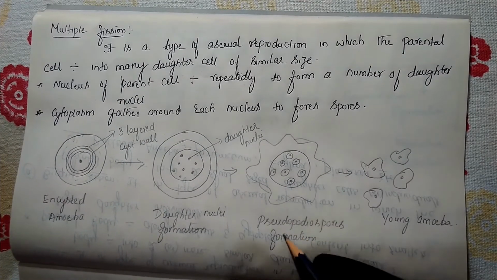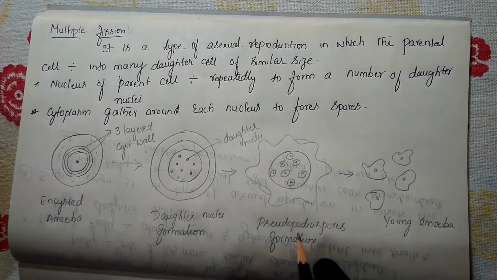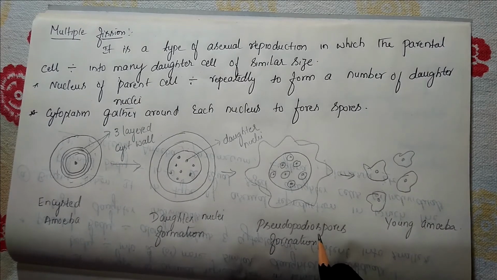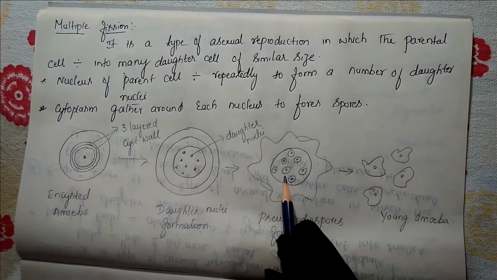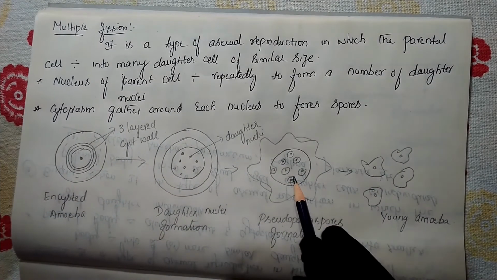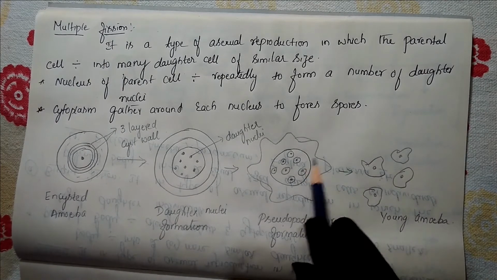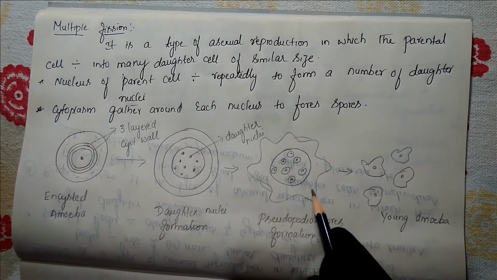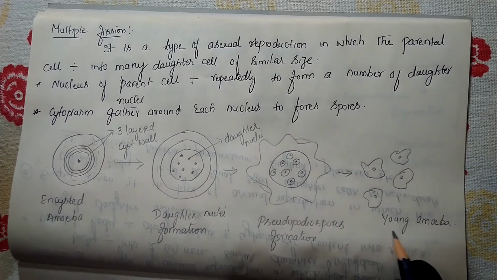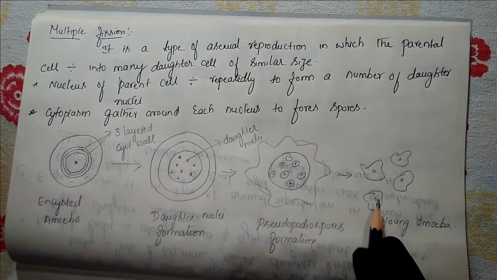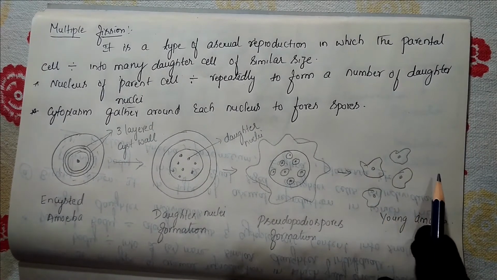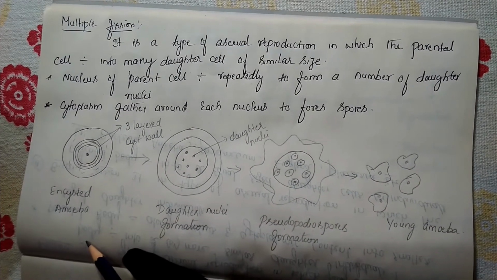So what type of spore is this? This is a pseudopodia spore, because you know very well that the amoeba moves with the help of pseudopodia. Now these spores also show movement by producing pseudopodia. Later it breaks this cyst wall, the hard covering, and all the spores come out and develop into new individuals. From a single parent we got a large number of offspring, so we call it multiple fission.